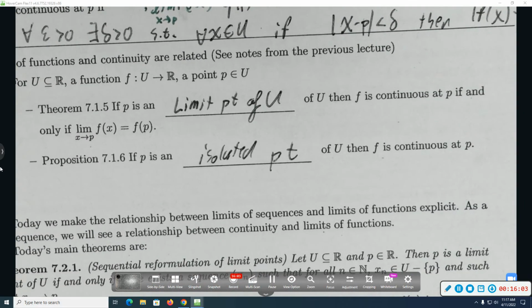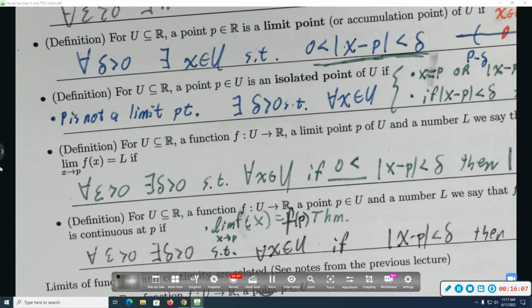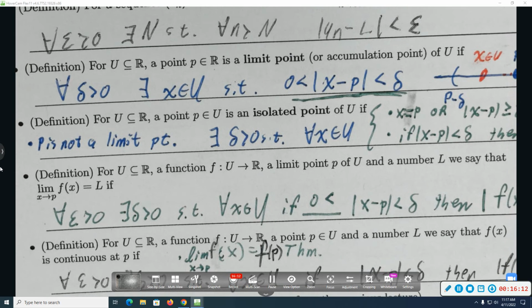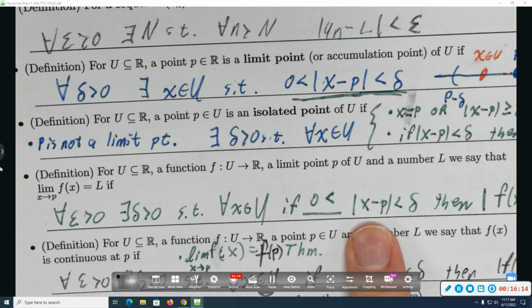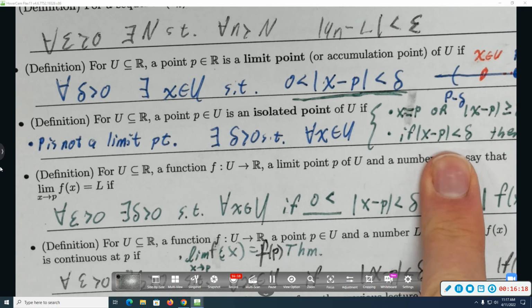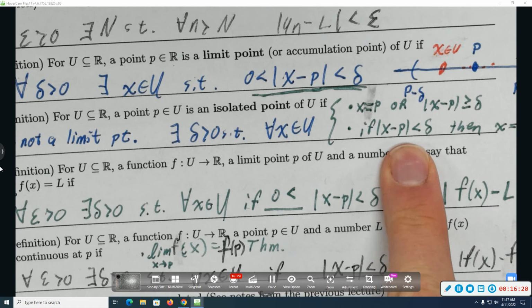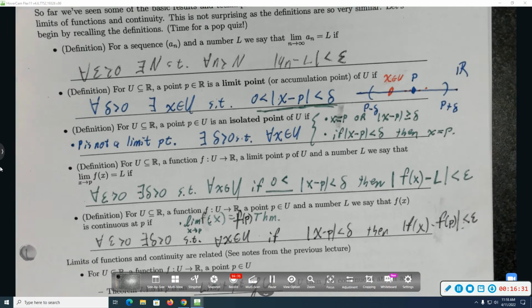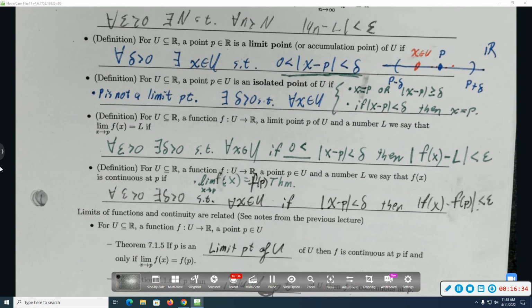Yeah? Scrolling up to the third line again of the definition, I just want to make sure that we have x equals p, or is it the absolute value of x minus p? There, in the bracket there. That is the absolute value of x minus p? Yes. Anyway, if you just remember, it's not a limit point. That's good enough. In fact, that is the definition. The other thing is just what does logic tell you it has to be.